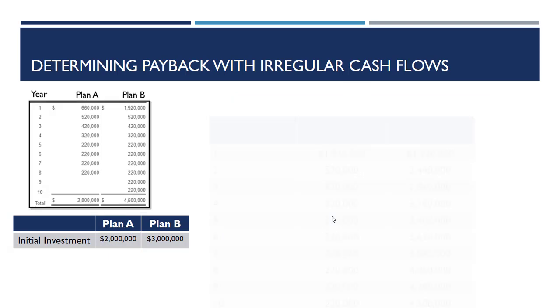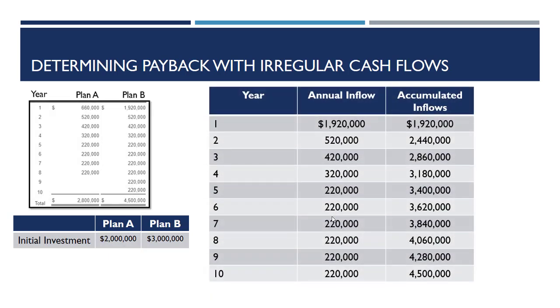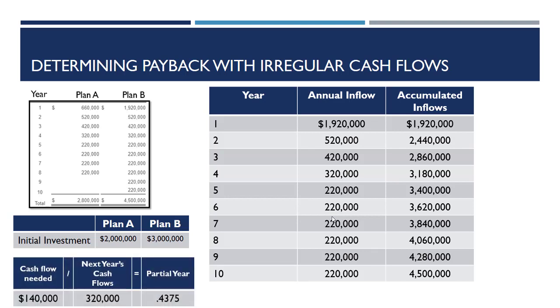Let's do the same thing for Plan B. In Plan B, we'll add up all of our annual inflows to find our accumulated inflows at the end of each year. And we should check what is the year that has the closest accumulated inflows to our initial investment. Well, that's going to be year 3, $2,860,000, which means we're going to need some inflows from year 4.